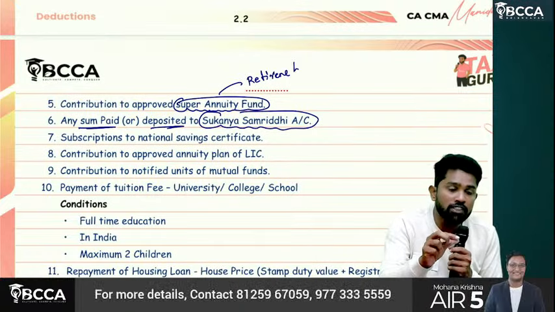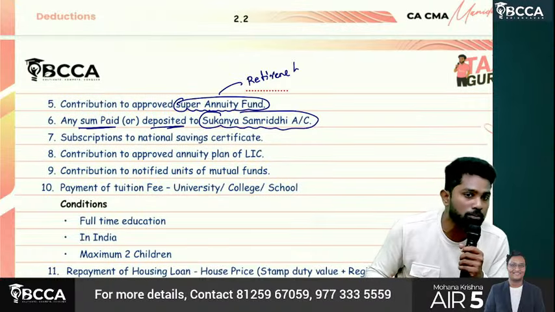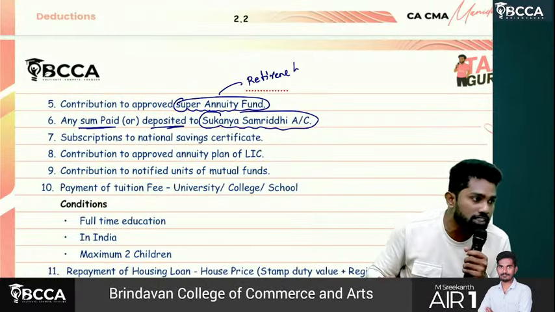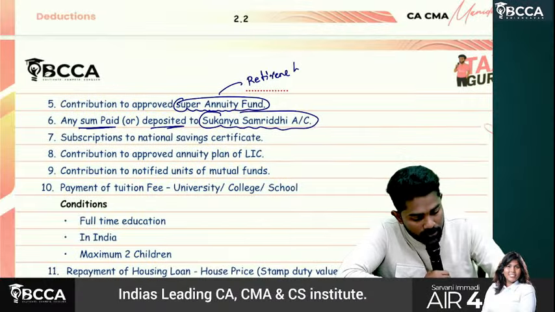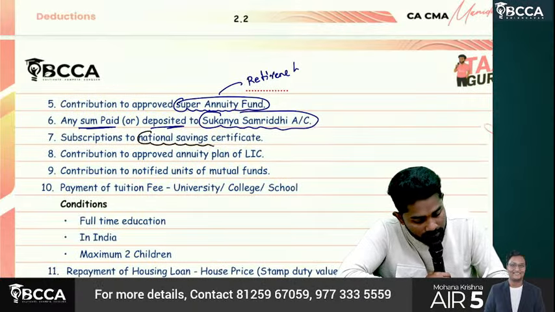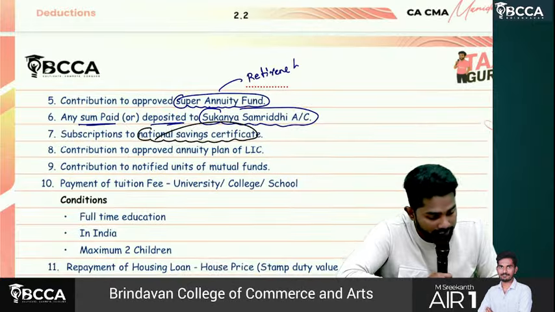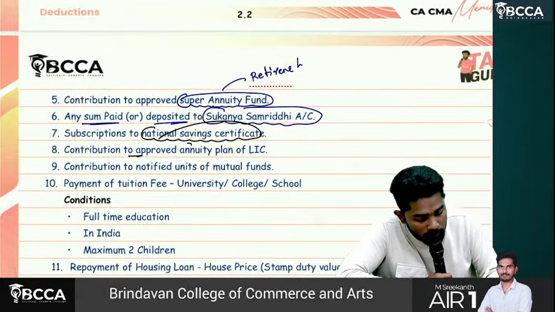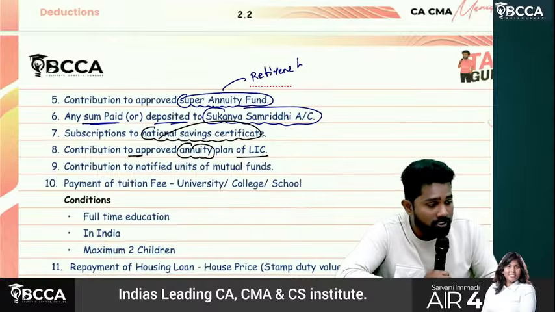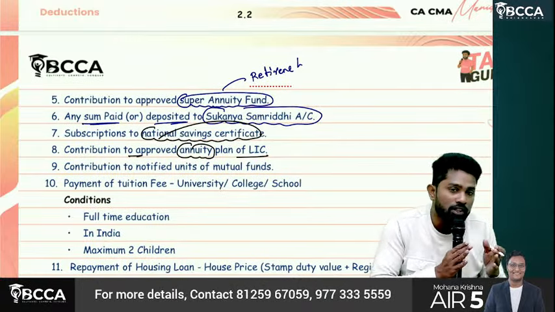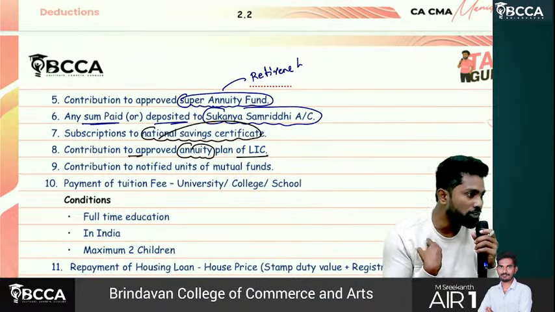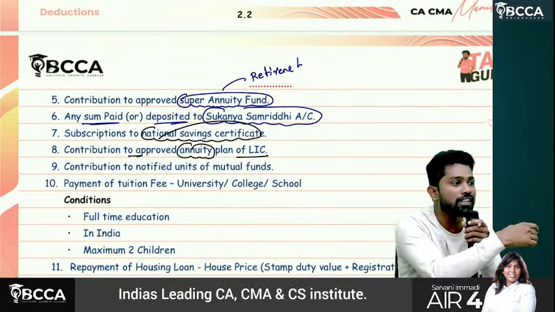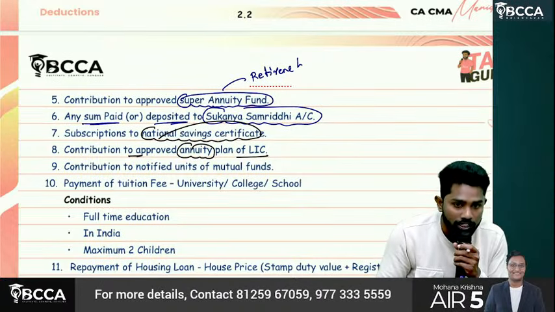So now parents, if they are depositing any amount to a Sukanya Samruddhi account, that amount they can claim as deduction under 80C. Then any subscription to National Savings Certificate is eligible for 80C deduction. Contribution to approved annuity plan of LIC. Annuity is again retirement, sir. Annuity plan means instead of giving you a lump sum amount, it gives you monthly pension kind of payments. That's called annuity.